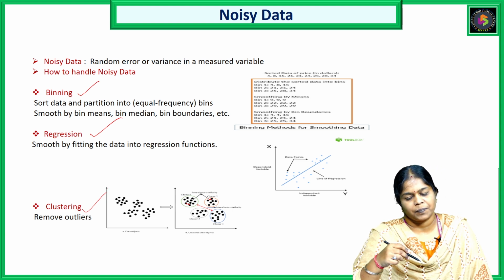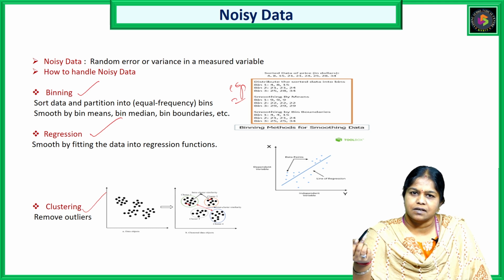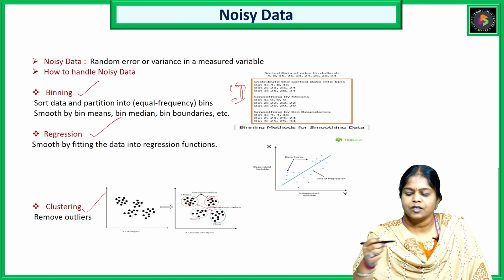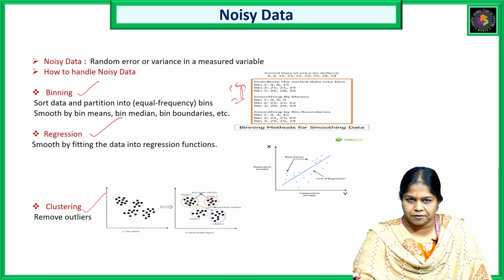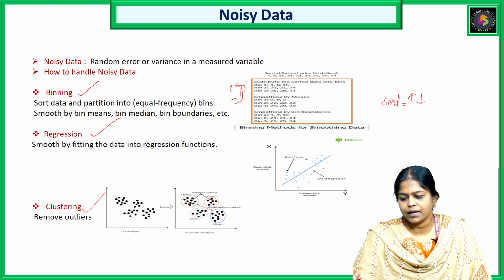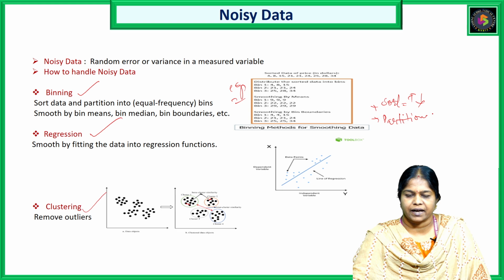Coming to binning, this is an example of a binning method. Now we'll discuss some steps for binning. We have 3 steps to remember easily. The first one is, whatever data set we have, we have to sort the data in an increasing or a decreasing order. That is the first step. The next one is, we have to partition it, right? Partition into equal-sized buckets or equal-sized bins.